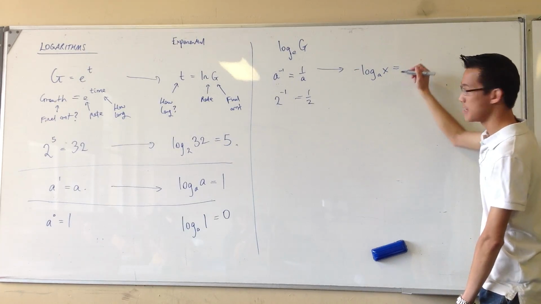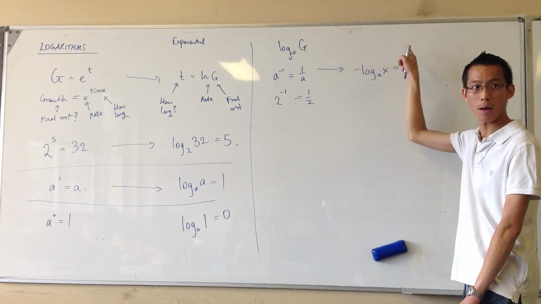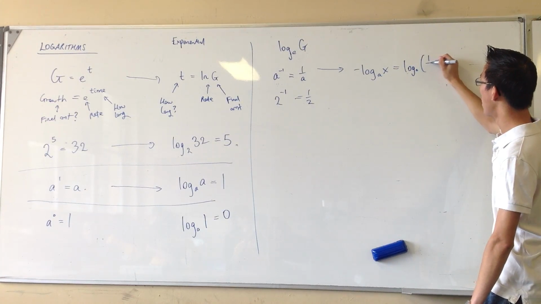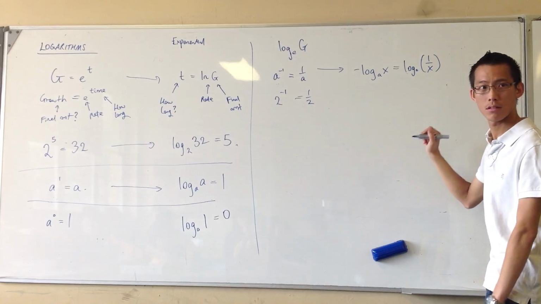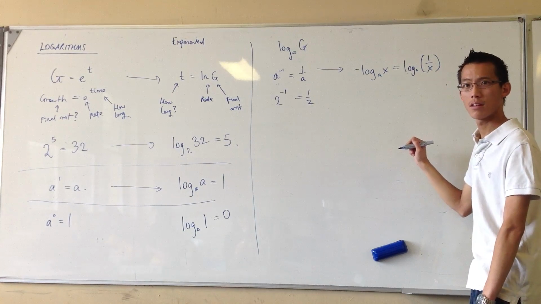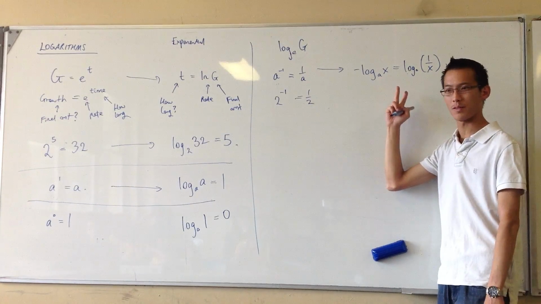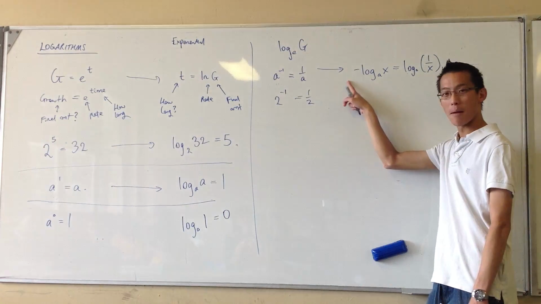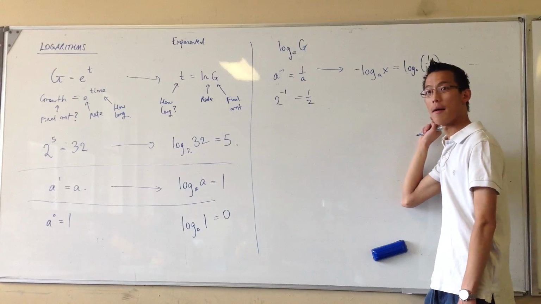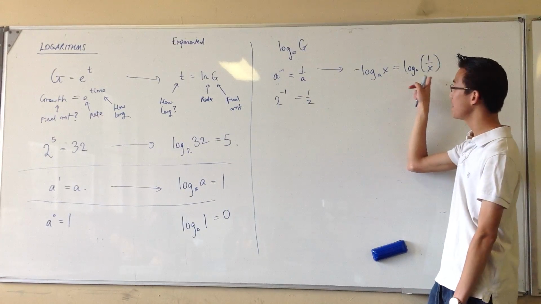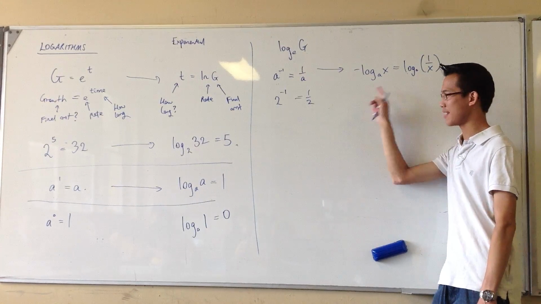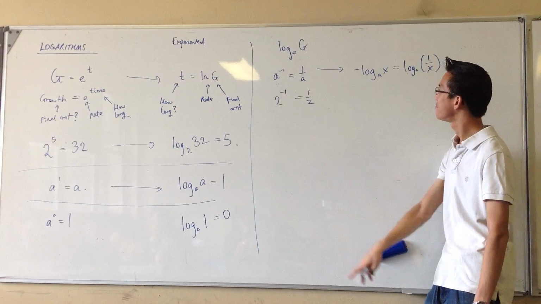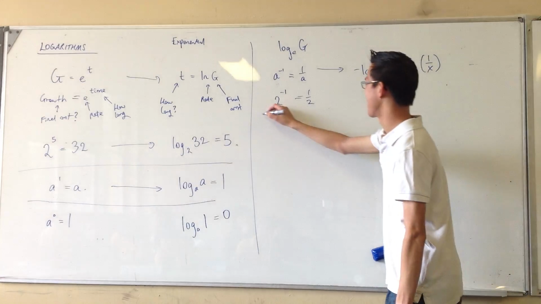The coefficient becomes the index, so this is going to be log base A of 1 on X. Does that make sense? Now what does that mean? What does this correspond to? Remember, logs, all of this is about time. So when you see a minus in front of a log, that means you're going backwards in time. Back to when you were 1 over X in size, like say half the size that you are now, because you're growing.